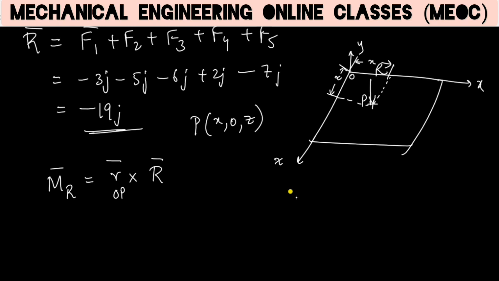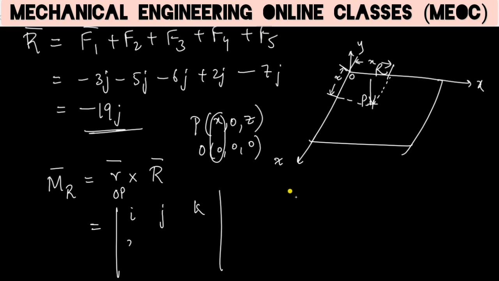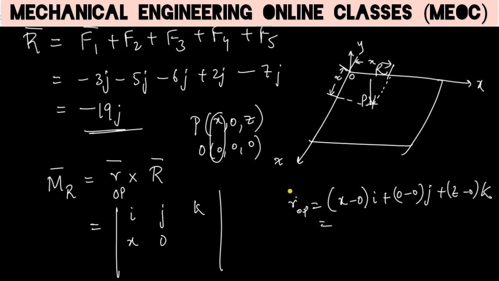Because P is x, 0, z and origin is 0, 0, 0, r OP will be x minus 0, which is x, 0 minus 0 is 0, and z. So this is xi plus 0j plus zk.